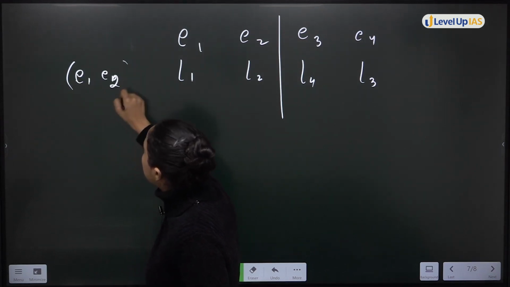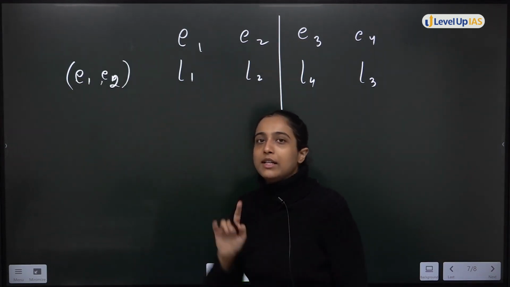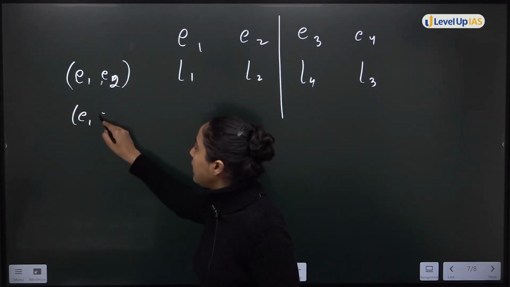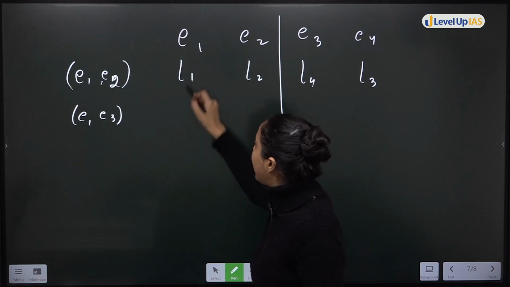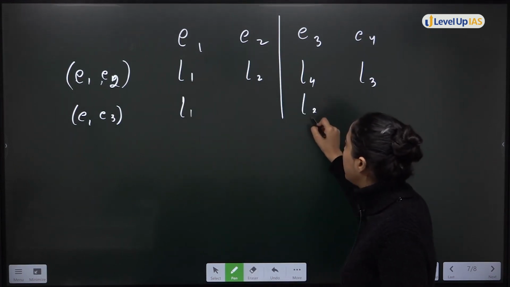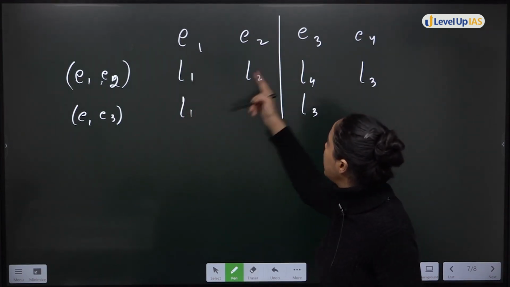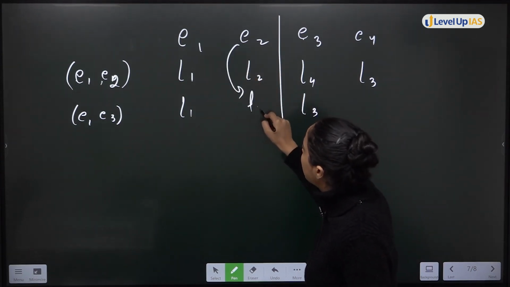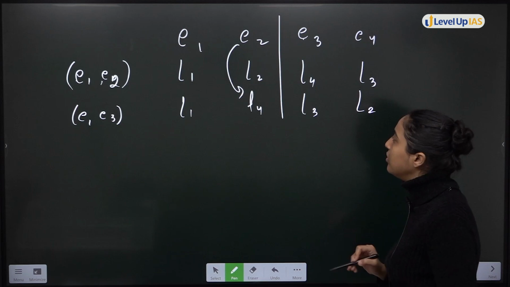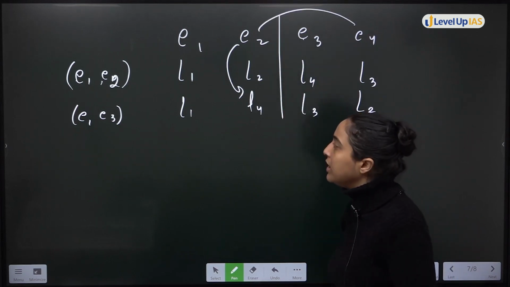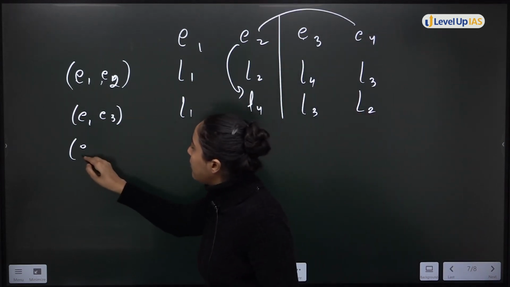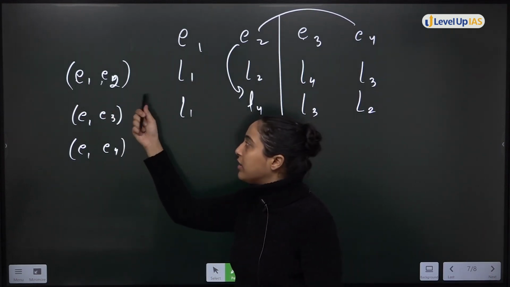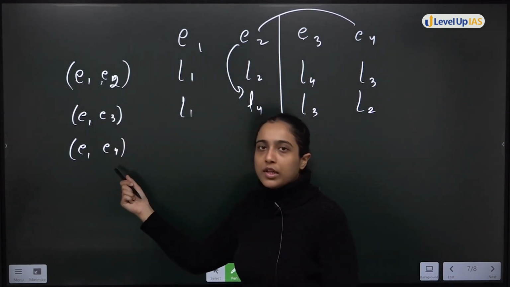envelope 2 are chosen, कि ये दोनों में correct letter होगा, ठीक है? Now I can also say envelope 1 and envelope 3 में correct letter होगा. That means letter 1 here, letter 3 here. envelope 1 में letter 1, envelope 3 में letter 3. 2 में क्या आएगा फिर? letter 4. 4 में क्या आएगा? letter 2. ये दोनों का exchange हो जाएगा. Similarly, I can also say envelope 1 and envelope 4. envelope 1 and 2 correct हो, 1 and 3 correct हो, 1 and 4 correct हो.